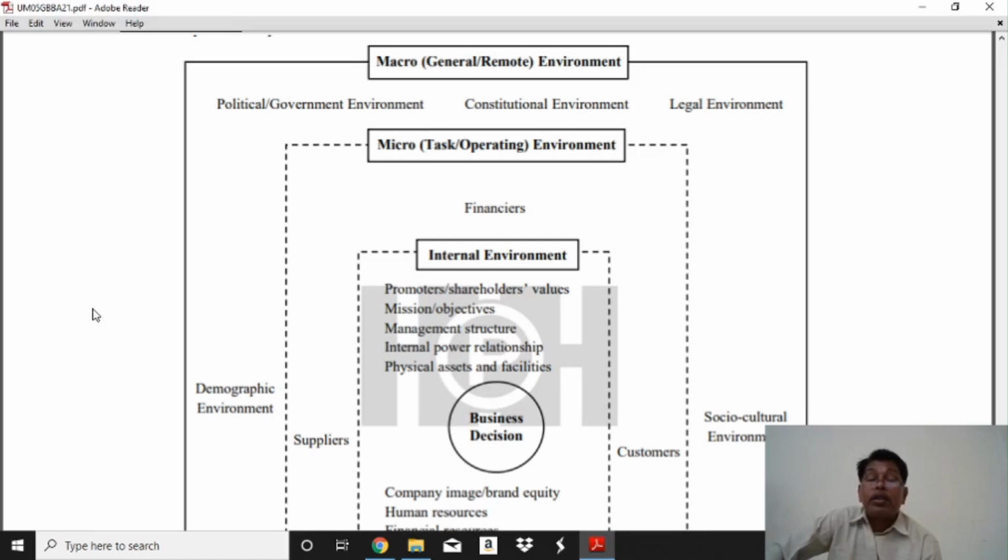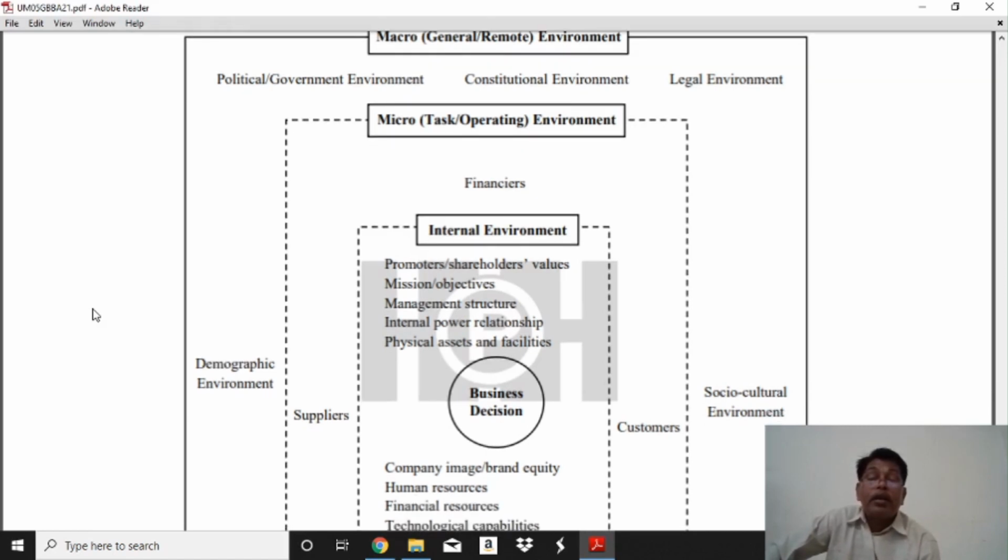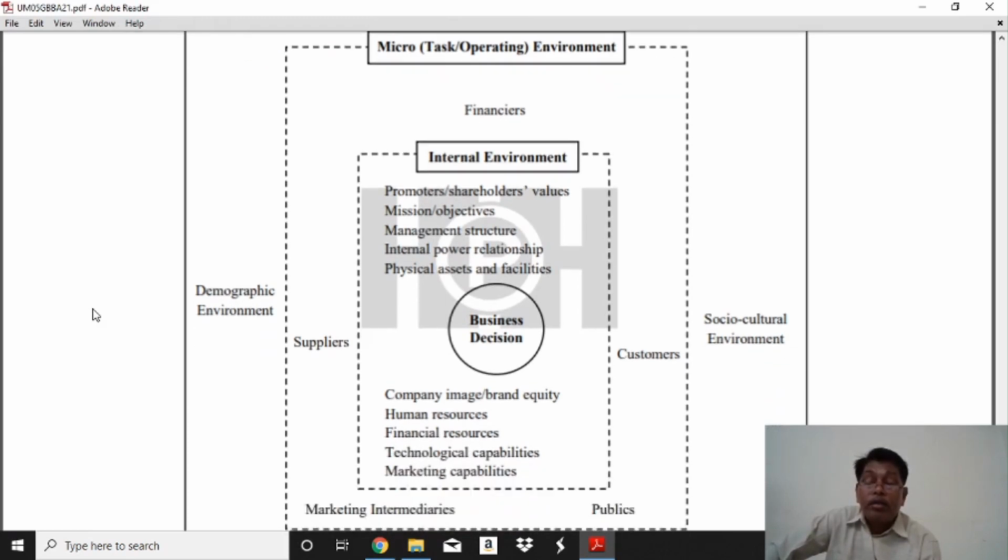And at the micro level: the financiers, customers, suppliers, marketing intermediaries, and publics. This is the external. And here, the internal environment.